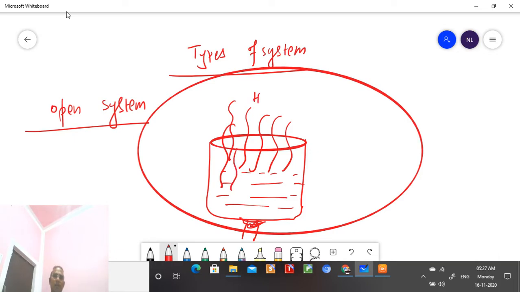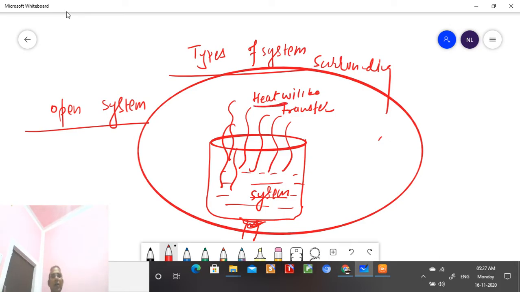Firstly, heat will be transferred between the system, the open system, and the surrounding. You can say either heat or energy is transferred.